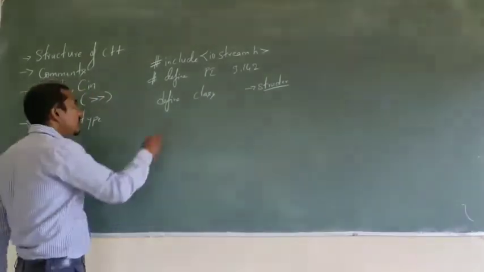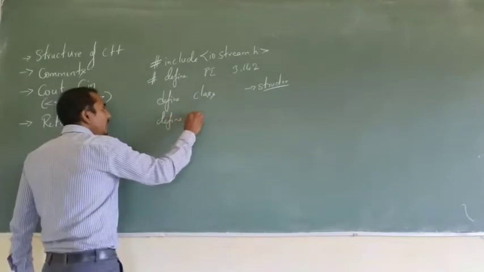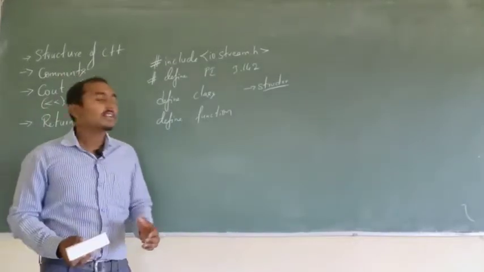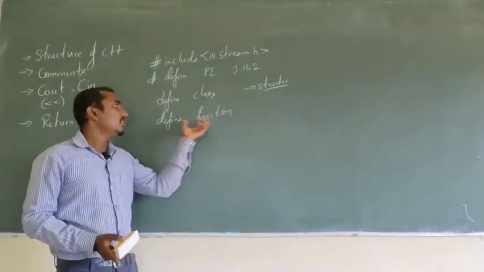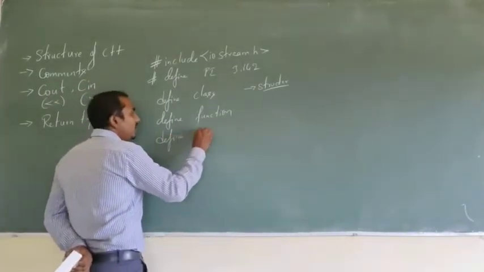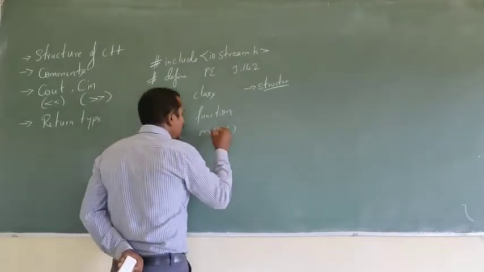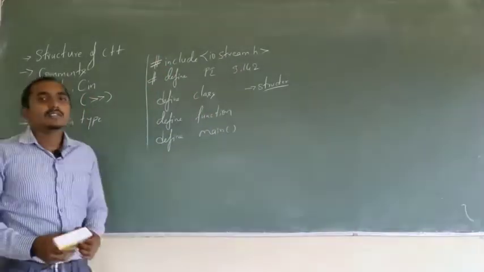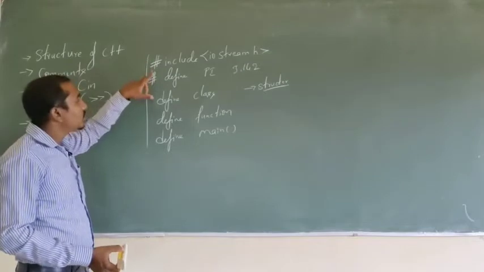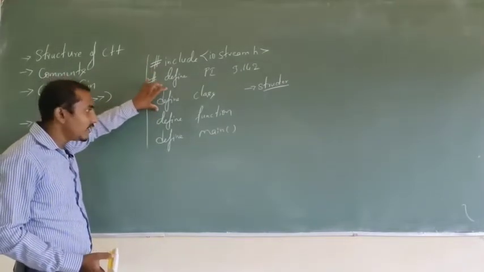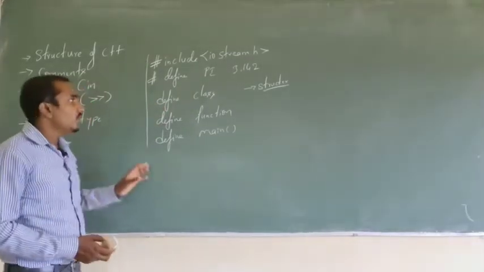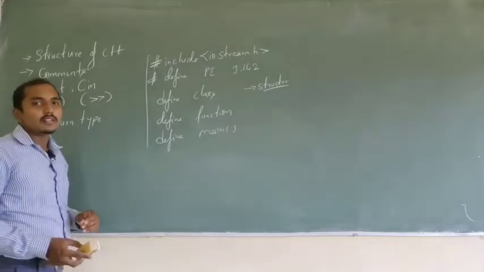After defining classes, next we are going to define functions. If you have any function that has to be declared, it can be declared here by using the definition of the function. At last we will define the main function. So this will be the structure of your C++ program: first the comments, next the include statement, next the define statement. After that you can define the class, then the function, followed by the main function. I'll give you one example of how to write a C++ program.